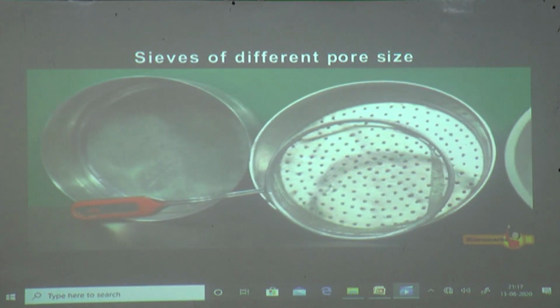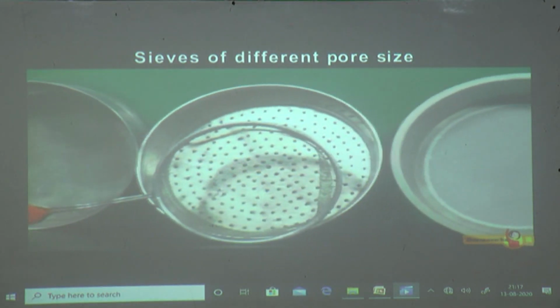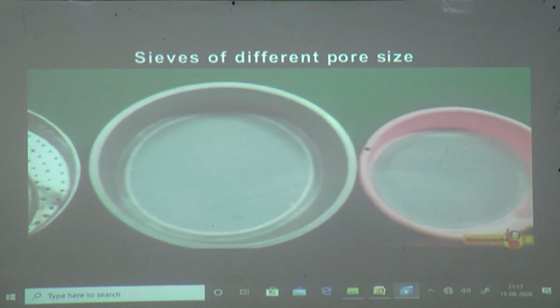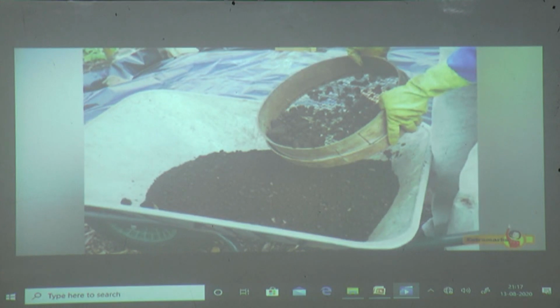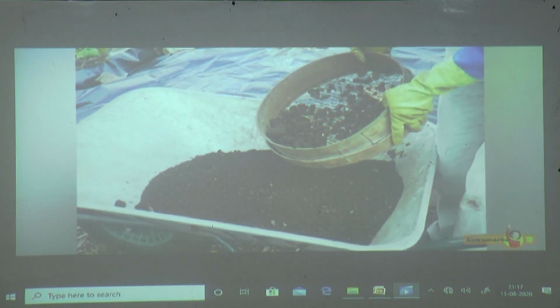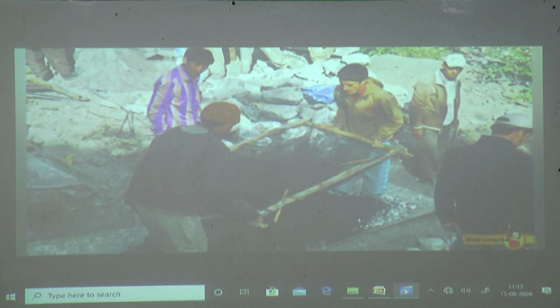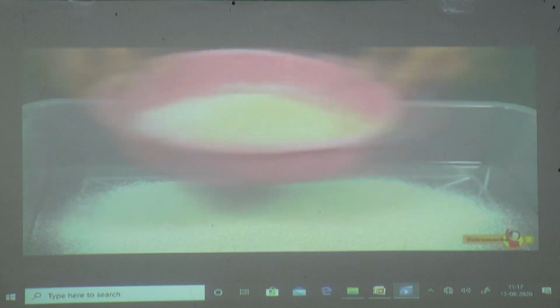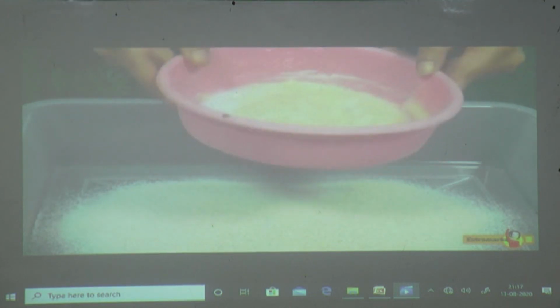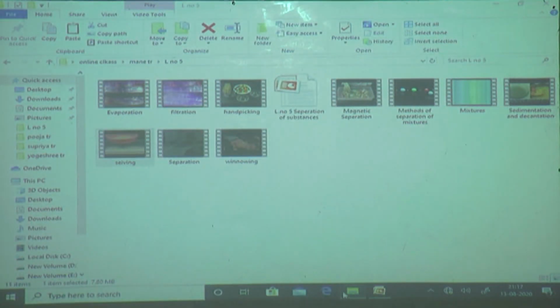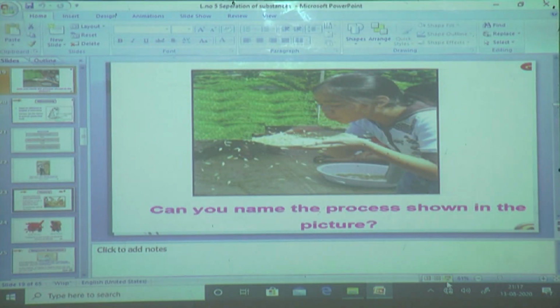Sieves of different pore size are available. The size of pores in the sieve used depends on the size of the component to be separated. For example, at a construction site, sand is separated from stones with the help of a sieve with big pores. But a sieve with fine pores is used to separate gram from flour. So this was the sieving. Different types of sieving material are available with different pores.